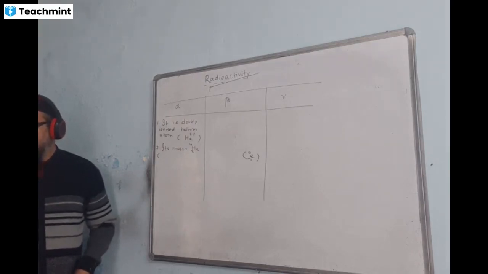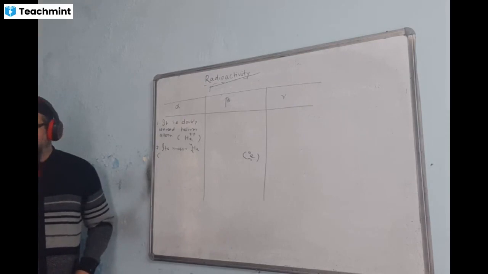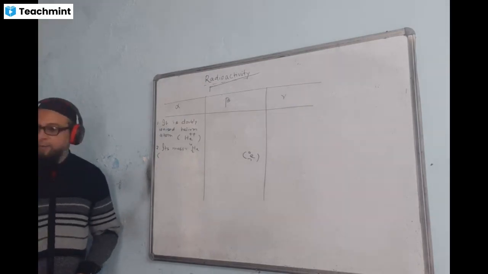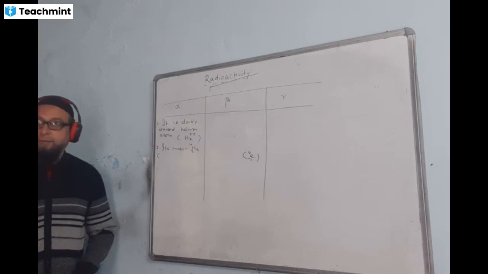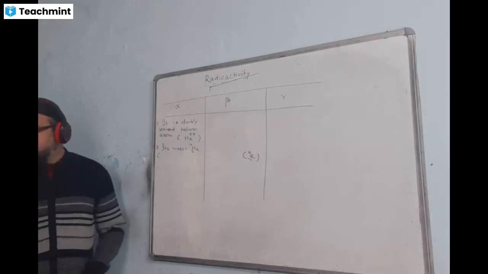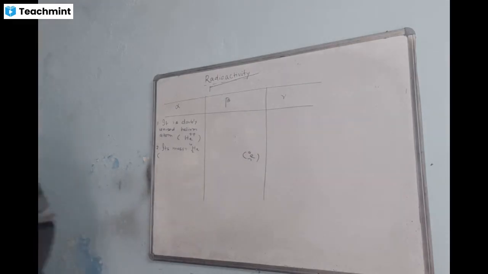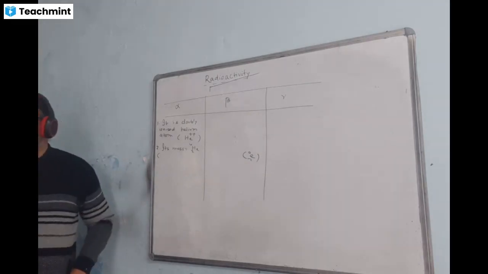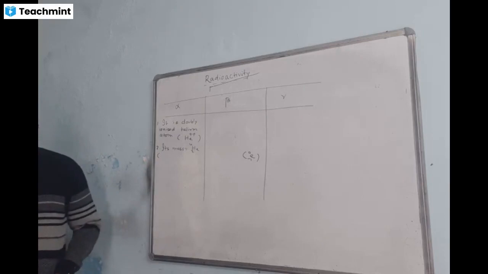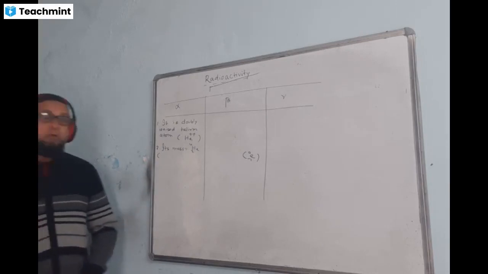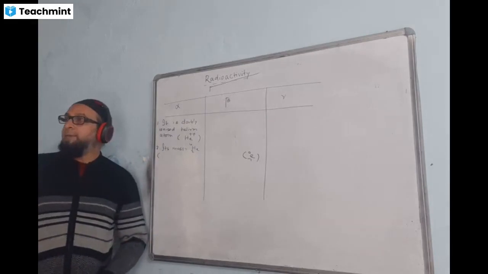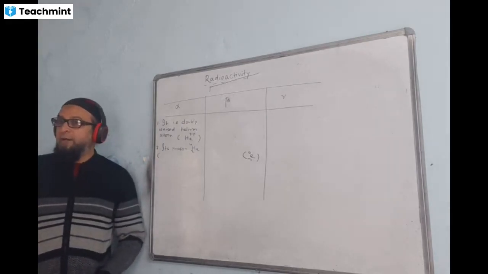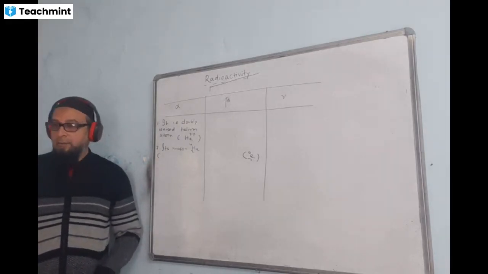Gamma's speed is equal to the speed of light, that is 3 into 10 to the power of 8 meter per second.